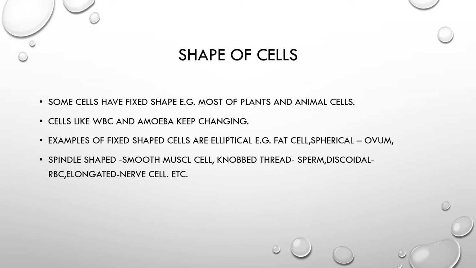Coming to the shape of the cells. We know that cells have different shapes. They don't have a fixed shape in multicellular organisms. Let's take an example of a plant. In plants, we have xylem, which conducts water and minerals from roots to the different parts of the plant. Then in animal cells, I have already discussed the nerve cells and RBCs. There is more to discuss about WBCs. WBCs don't have a fixed shape, because they have to ooze out from the capillaries. So they cannot have a fixed shape.